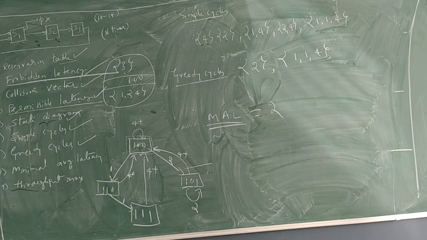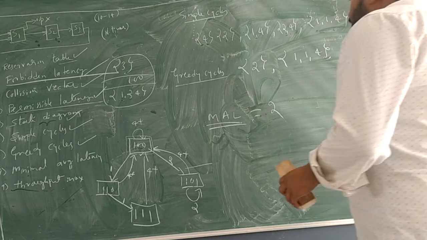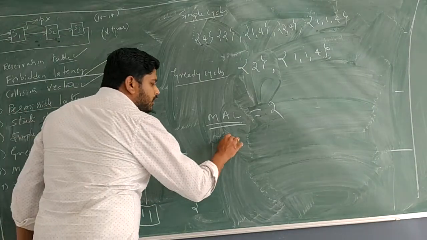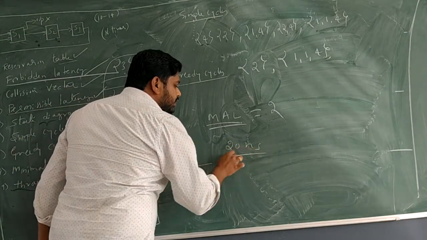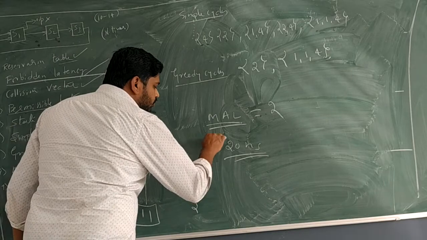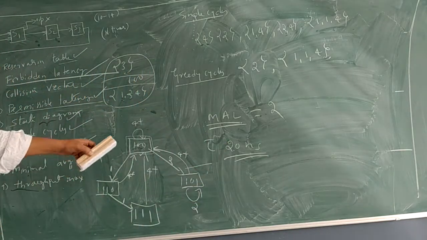Minimal average latency. And now comes the last concept, throughput. So now, how to calculate the throughput? They have given 20 nanoseconds as tau. Tau means each cycle.